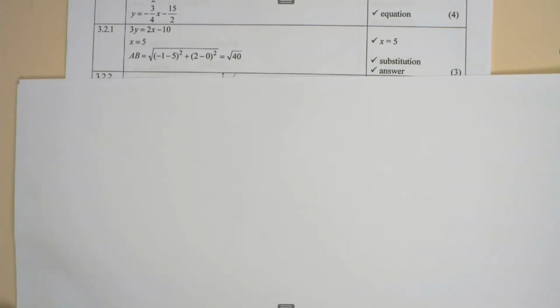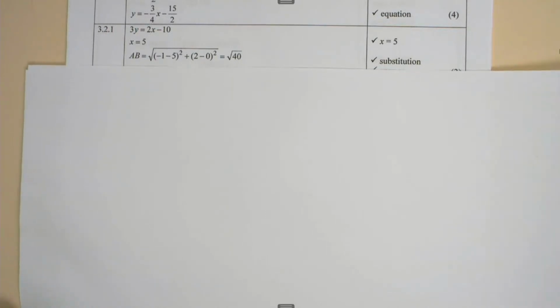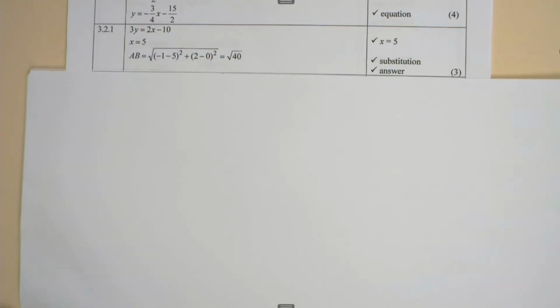The first thing we need to do is find the x value, which is basically the x-intercept. So we write down the equation: 3y equal to 2x - 10, so x is equal to 5. One mark for substituting the coordinates into the distance formula, and one for the answer, which is √40. Three marks.